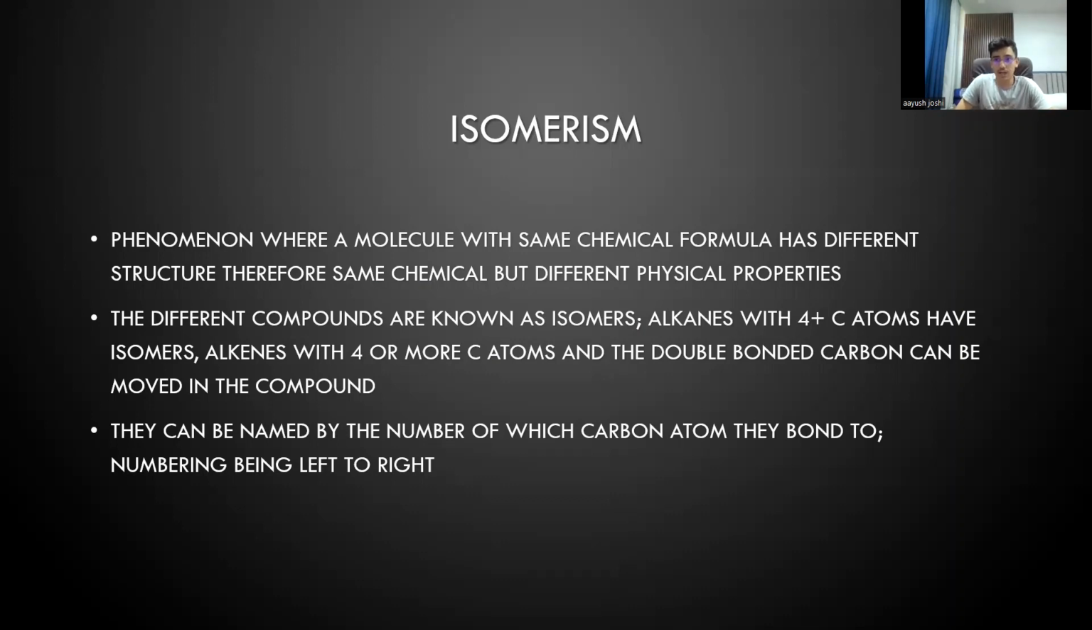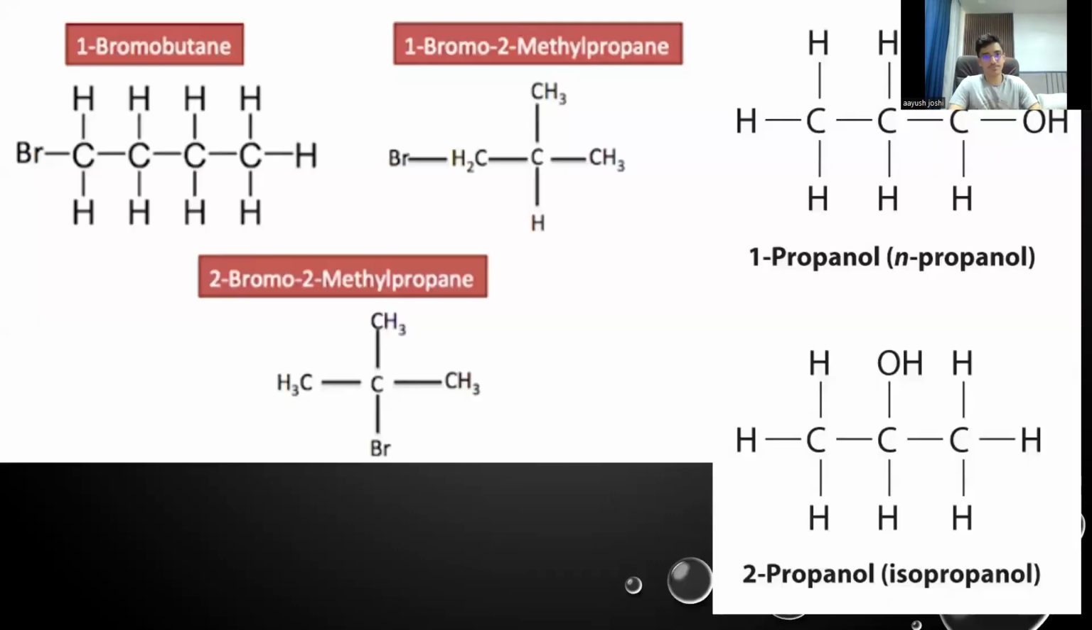Alkanes with four or more carbon atoms have isomers. Alkenes with four or more carbon atoms and double bonded carbon atoms can be moved across the compound. So what I mean by that is, look here, we have propanol. We have an OH group at the end, so we have 1-propanol. What if you move it to the second carbon atom? You can count from right to left or left to right, but it is easier to count from left to right because you read it that way. So if you count from left to right, on the second carbon atom we have put an OH, so it's 2-propanol.